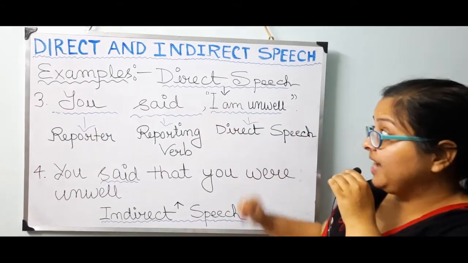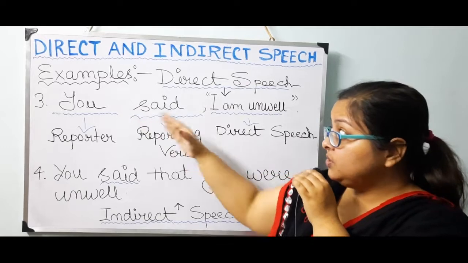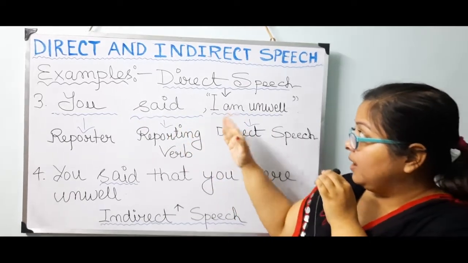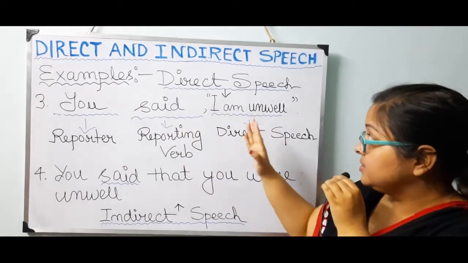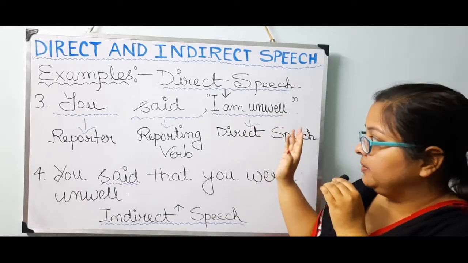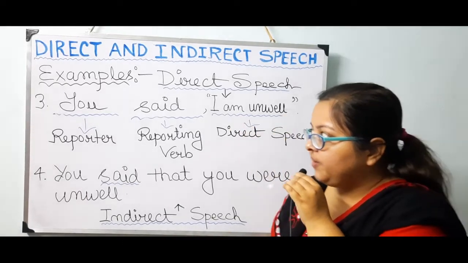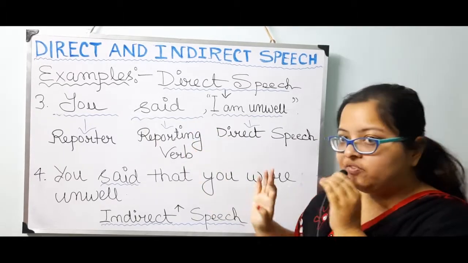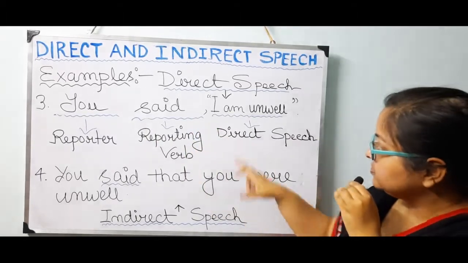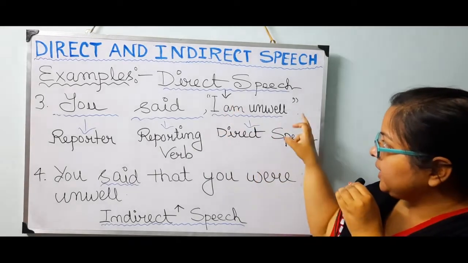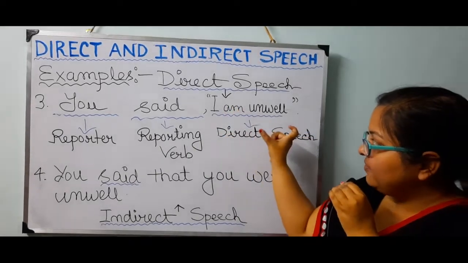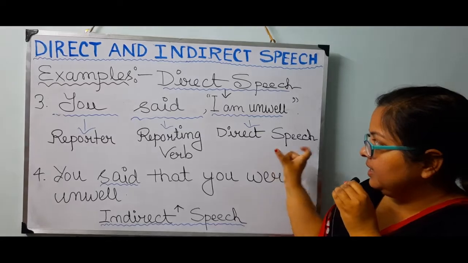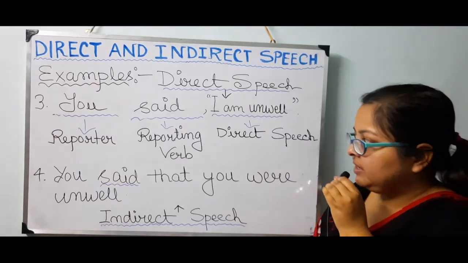Next example of direct speech. You said, comma, within inverted commas, "I am unwell." Okay, full stop. Where "you" is the reporter, "said" is the reporting verb, then, comma, within quotation, "I am unwell" is basically the direct speech.